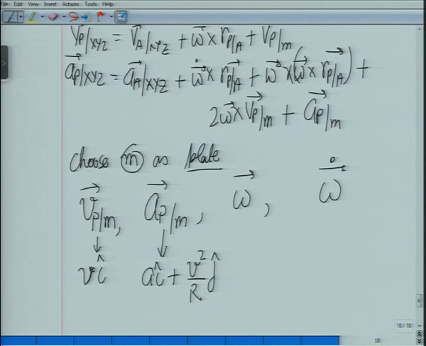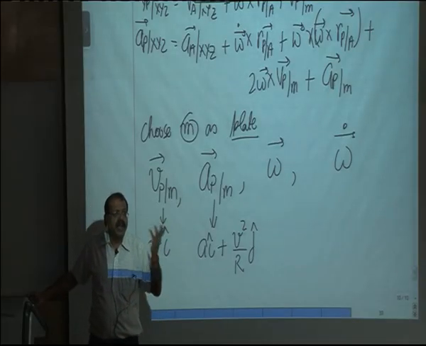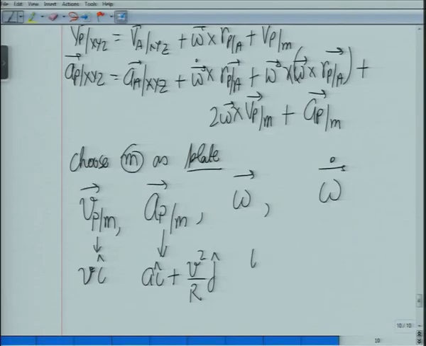Now, in the last example, omega and omega dot were 0. What is omega now? Omega is equal to omega k, which is given to me. Omega dot in this case is quite simple: omega dot with respect to ground, so omega dot k. Okay, so now let me look at my formula.